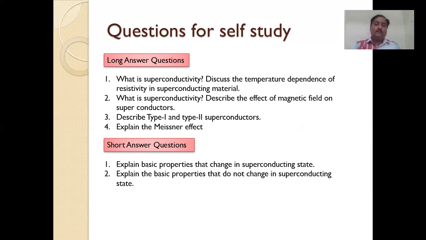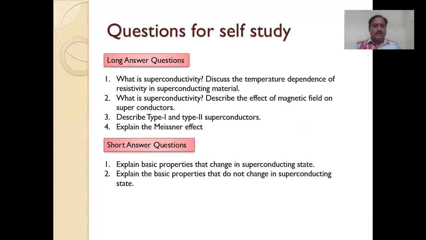In a table, you can write the points about only type 1, or only type 2. Either this type of question, or explain only type 1 or only type 2 superconductors, and explain the Meissner effect, both the concept as well as the equations.